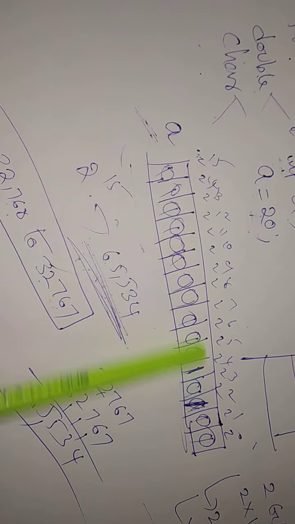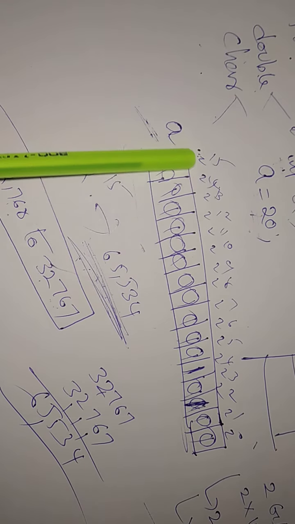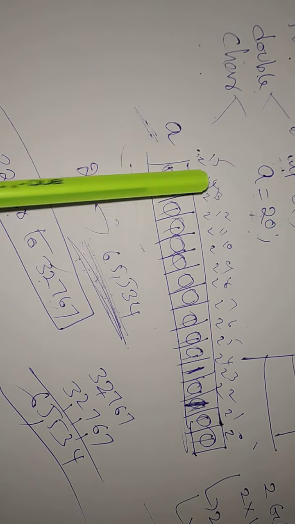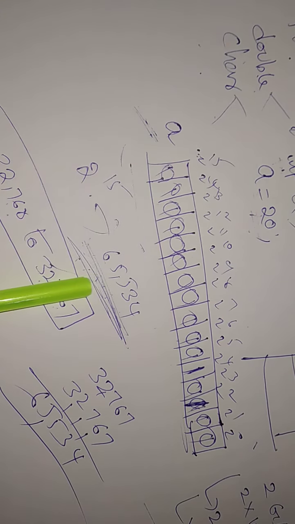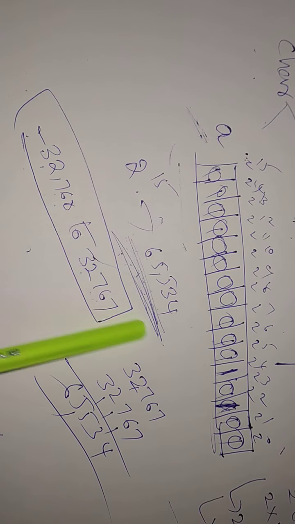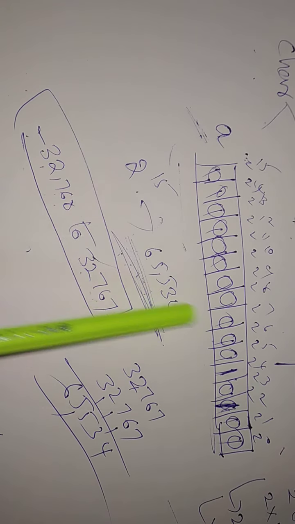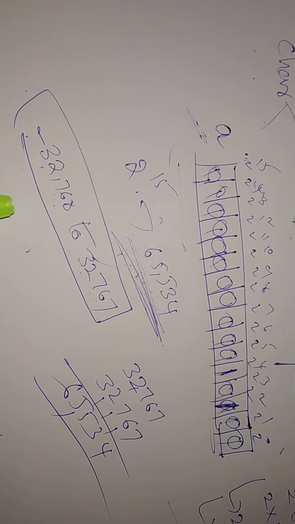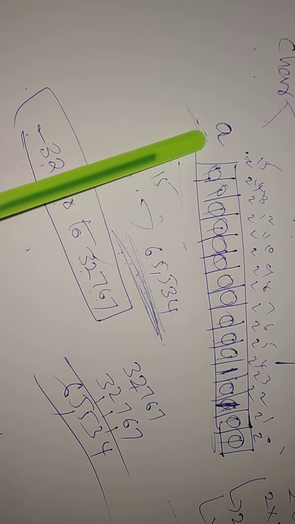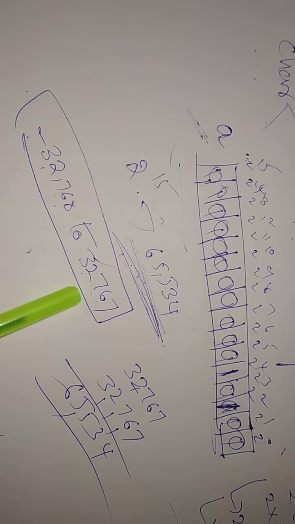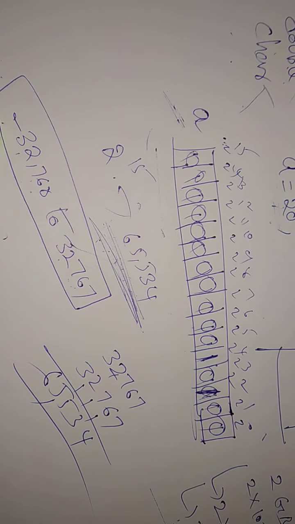If you enable all of this, if you calculate 2 power 15 into 2 power 14 and so on, the range is 65,534. With this much range you can store values in 2 bytes. And you can store plus and minus values. If it is a signed variable, it goes from minus 32,768 to plus 32,767. This is the range.